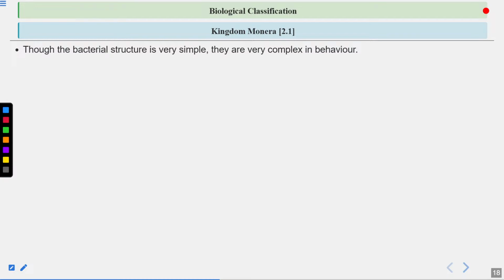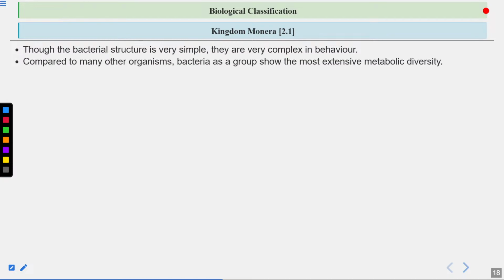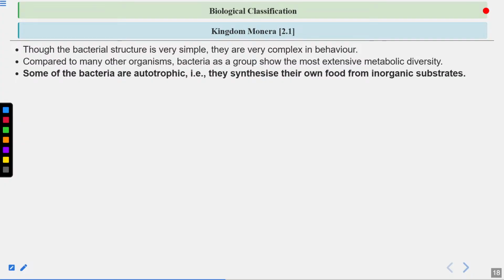Though the bacterial structure is very simple, they have a very complex behavior. They have extensive metabolic diversity. Again, this is very important. Underline this. This is very important for your NEET exam. They have extensive metabolic diversity. So this helps them to survive in various conditions, various environments, various habitats.